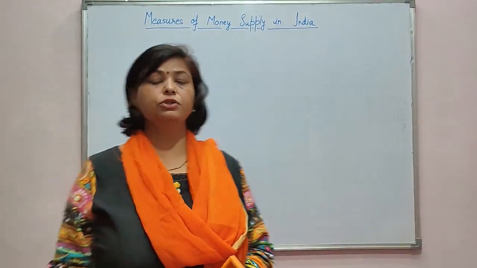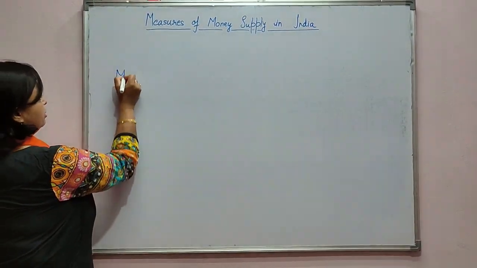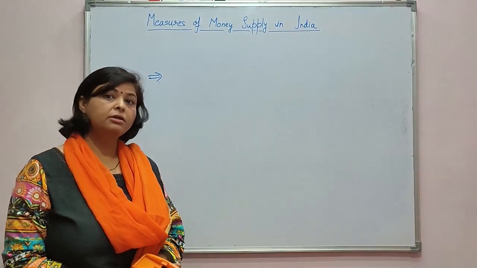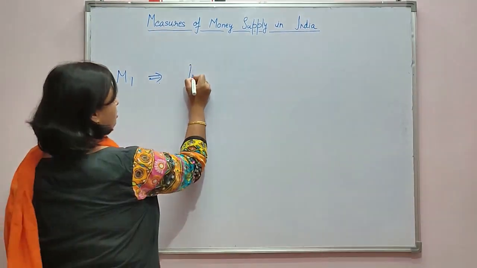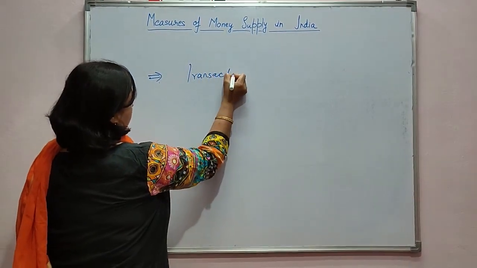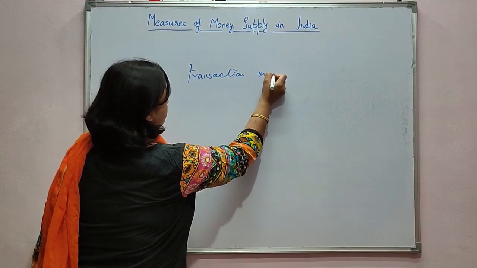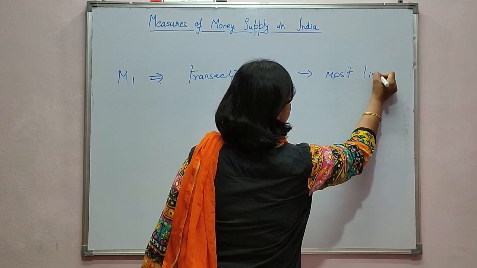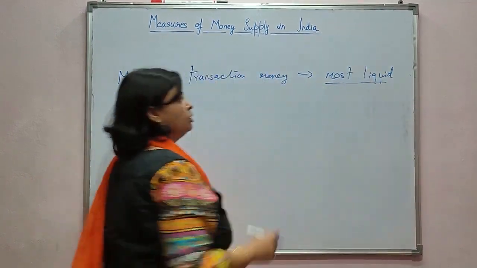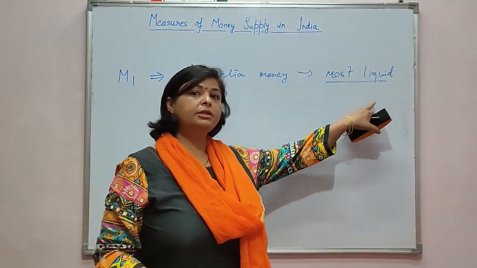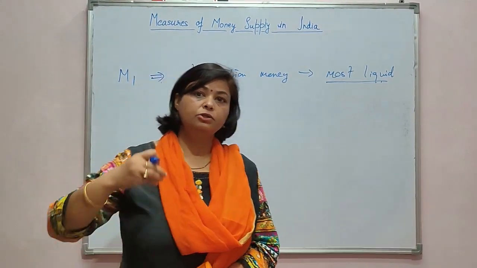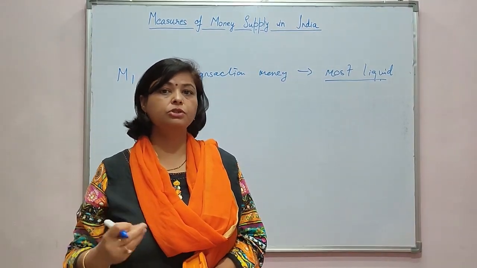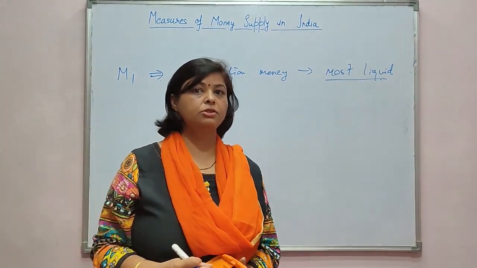So the first measure of money supply is known as M1. M1 is also known as transaction money, and it is the most liquid form of money. Most liquid means it can be readily used to exchange goods and services. It can be readily used to buy goods and services.